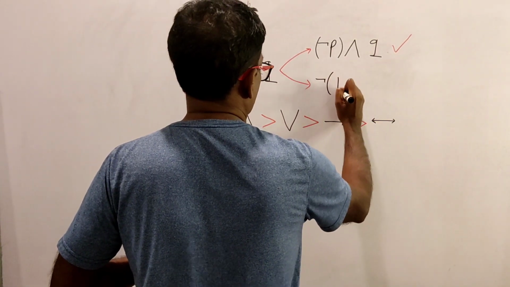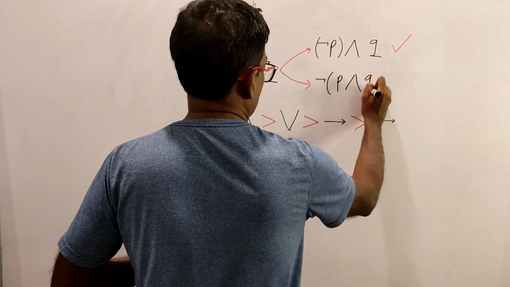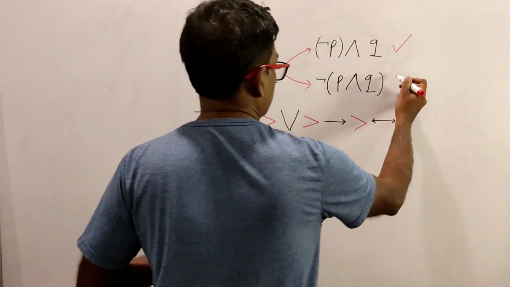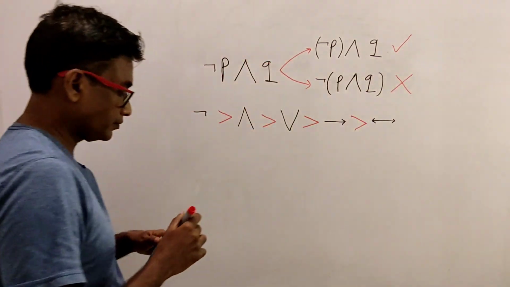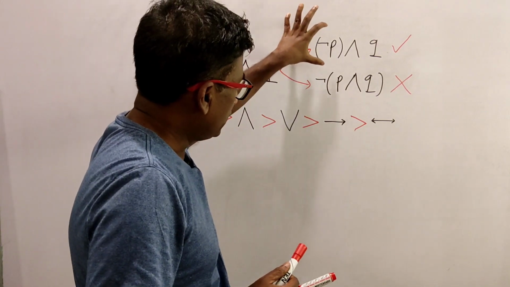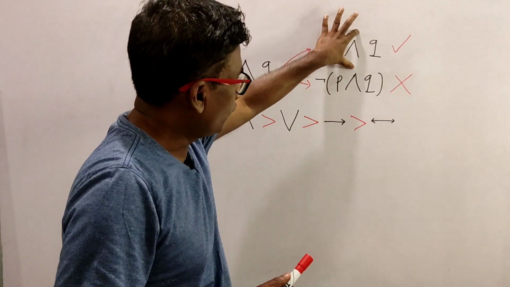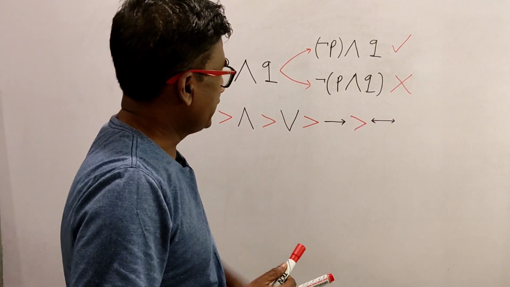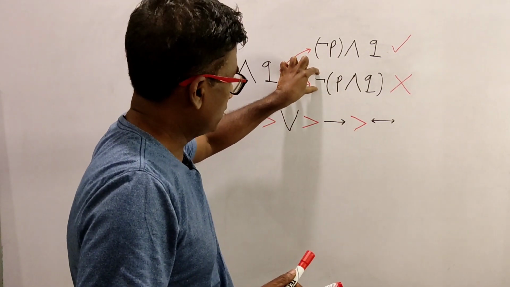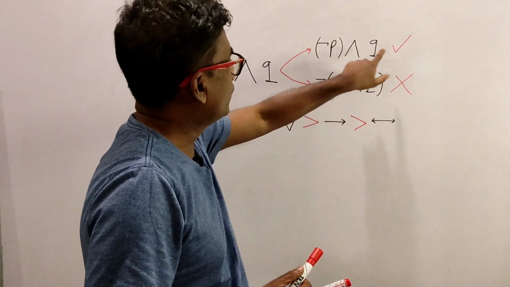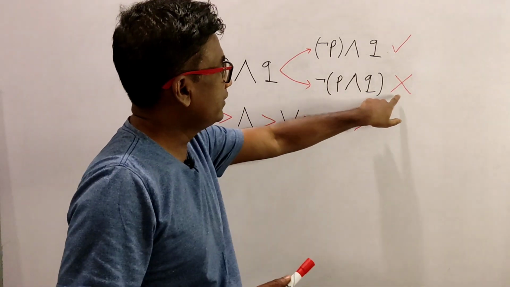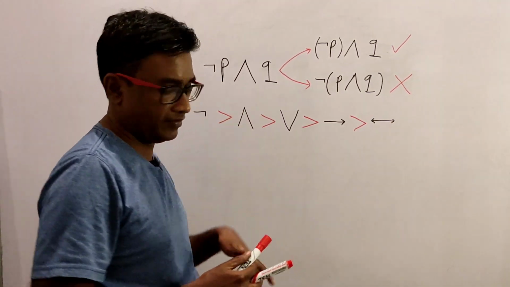This interpretation is wrong. Here, the negation is performed before the conjunction. Here, the conjunction is performed before the negation. Okay? So, this is the correct interpretation if you write like this. This is the wrong interpretation of this.